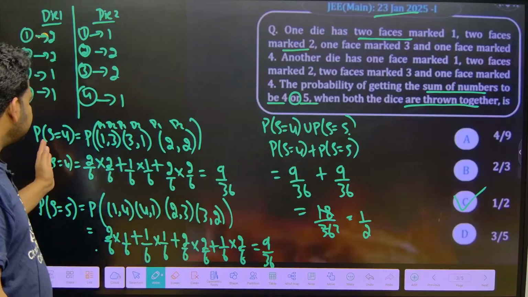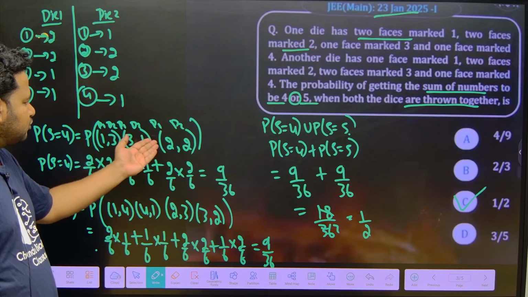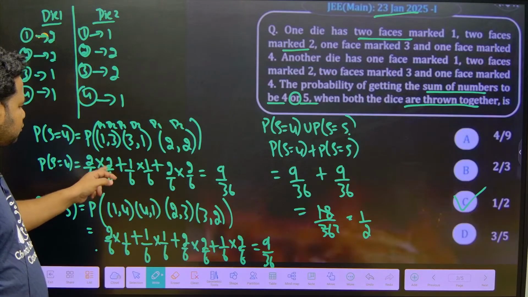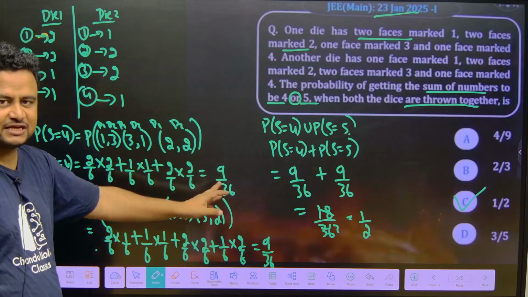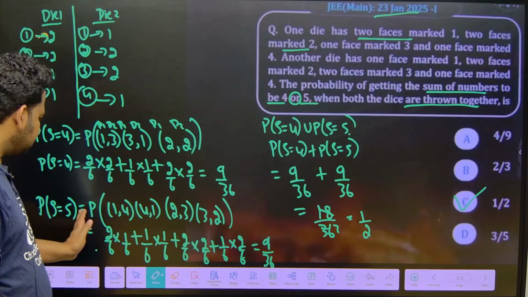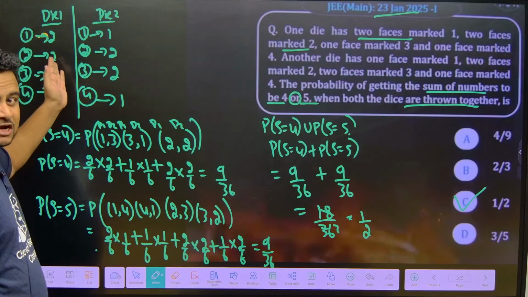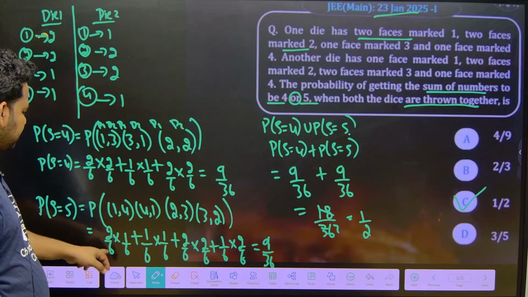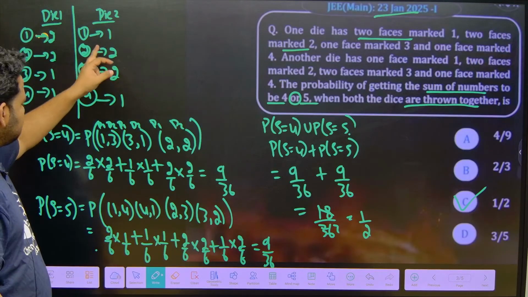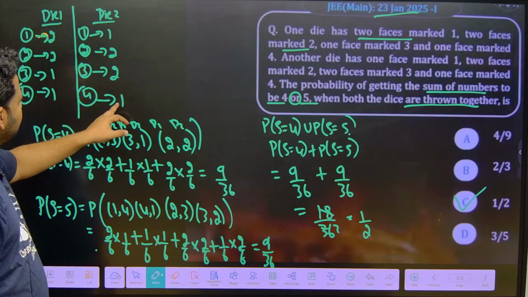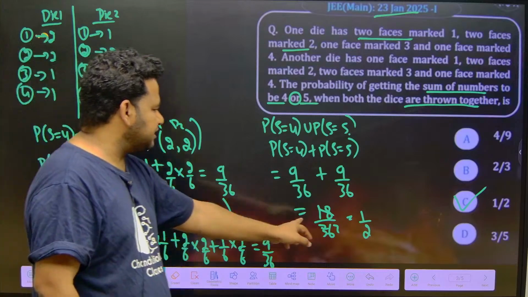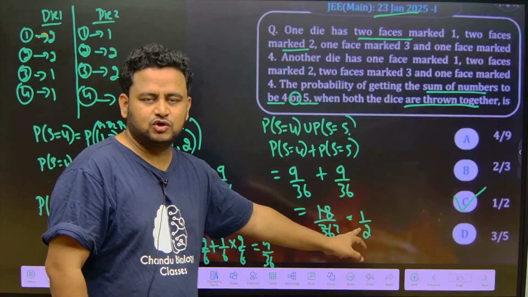So for probability of getting S equal to 4, the pairs are 1 comma 3, 3 comma 1, 2 comma 2. For 1, how many faces are marked? 2 out of 6, and for 3, 2 out of 6. Like this we do, and we will get it as 9 by 36. Similarly, in dice 2, the number of faces marked 4 is 1 out of 6. Like this if you do, you will get 9 by 36. So if you add this, you will get 18 by 36, that is equal to 1 by 2.